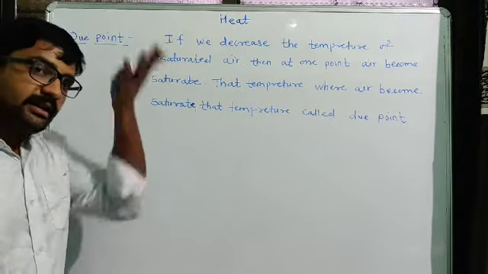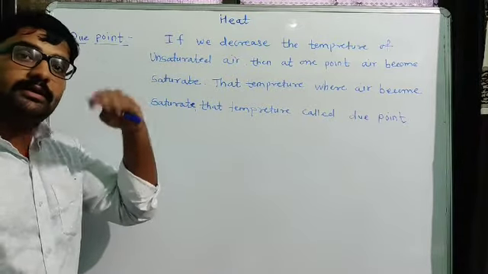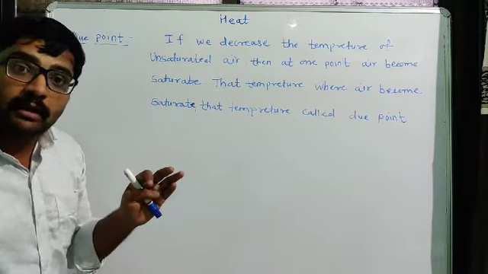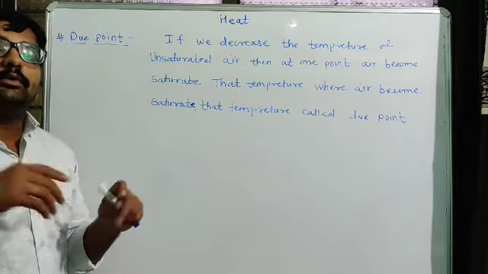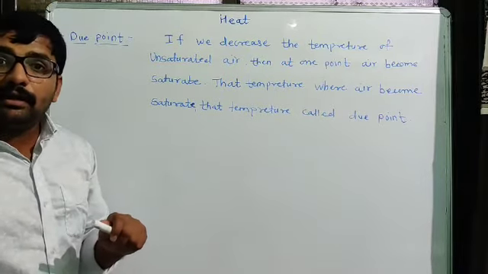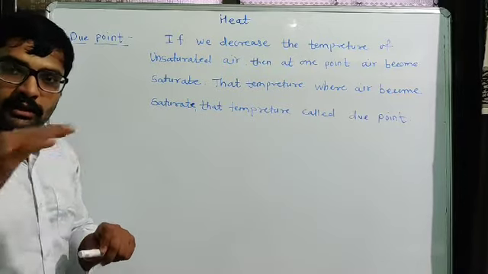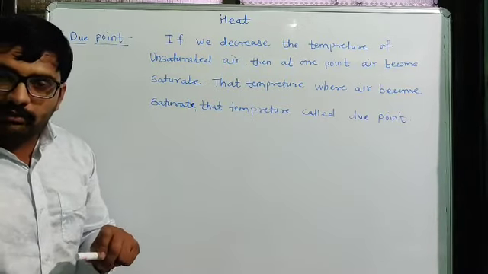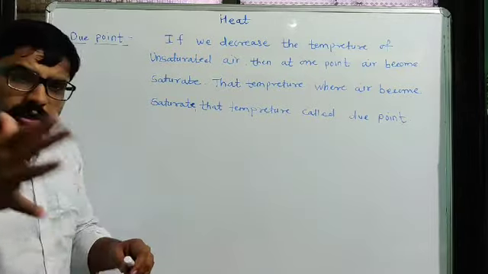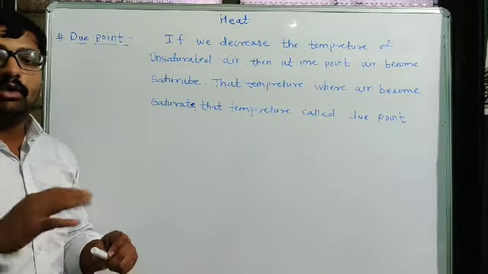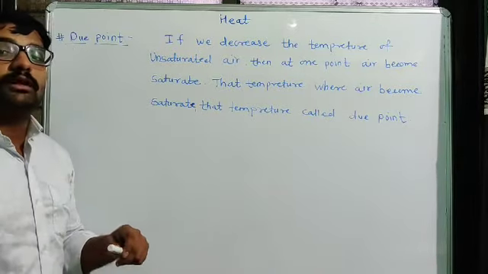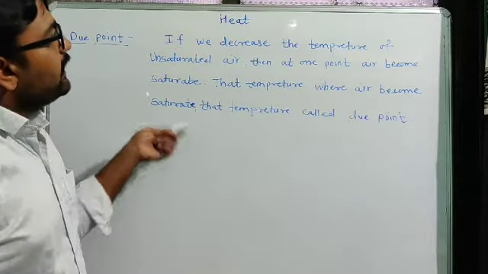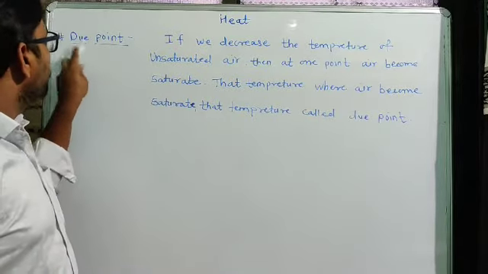Throughout the day the temperature is high, so the water vapor contained in air is very high. But after night, at early morning, the temperature of air automatically decreases. Due to the decreasing temperature, the excess water vapor present in the air gets converted into dew.